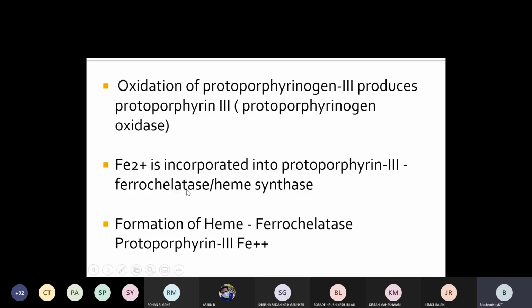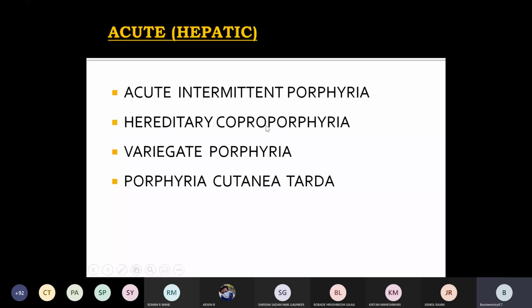Depending upon the tissue origin, the porphyrias are divided into acute, which take place in the liver, that is hepatic porphyria, and those which take place in bone marrow, the erythropoietic porphyrias. Those which come under hepatic porphyria are acute intermittent porphyria, hereditary coproporphyria, variegate porphyria, and porphyria cutanea tarda.